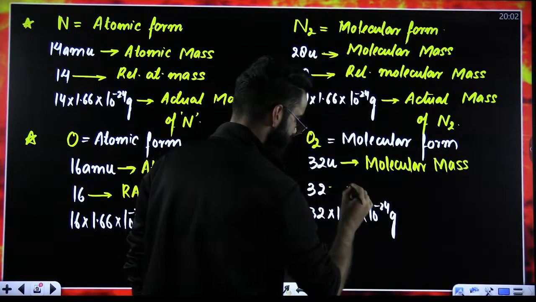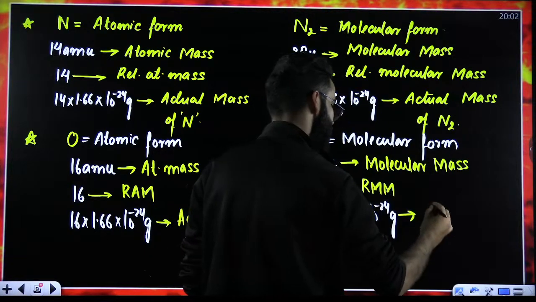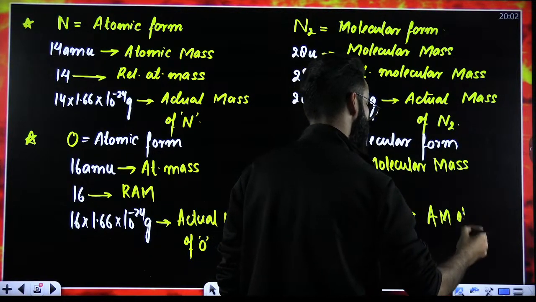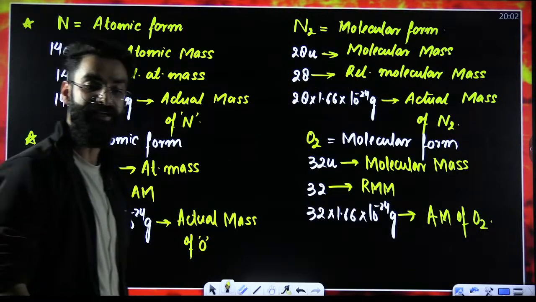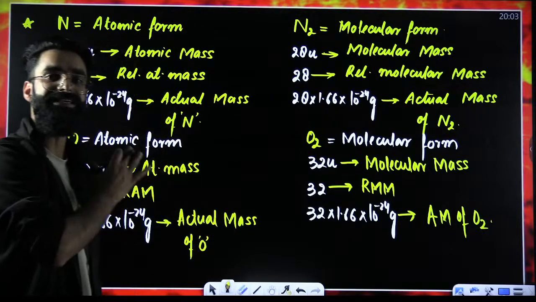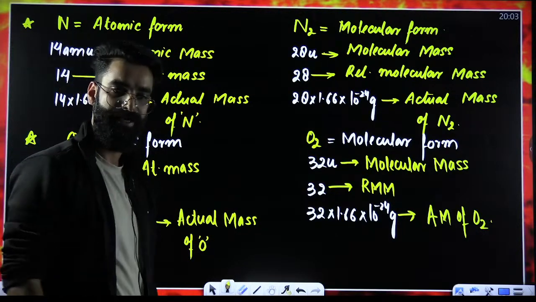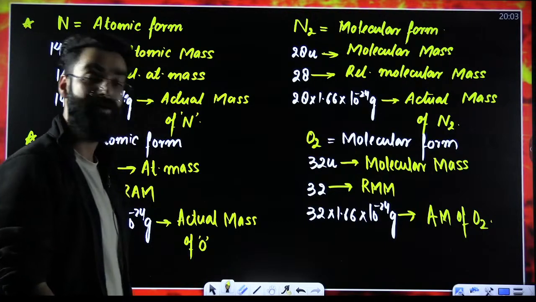This particular term, relative molecular mass of oxygen. This particular term, actual mass of what? O or O2? Actual mass of O2. I believe you will be easily differentiating all these terms from now onwards.